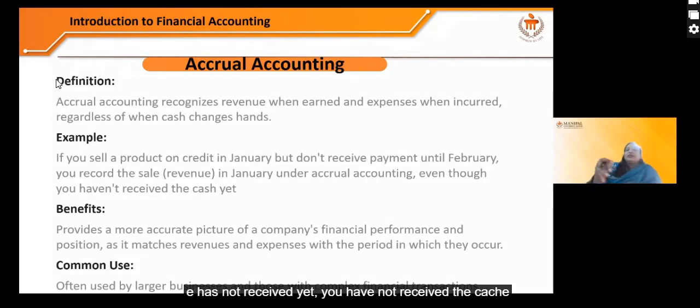You have not received the cash, but the sale has been made. It is on credit, but it is there. So while recording the transaction, one has to show in the month of January, on the basis of accrual accounting, that this much amount of sale is there. So that is accrual accounting.